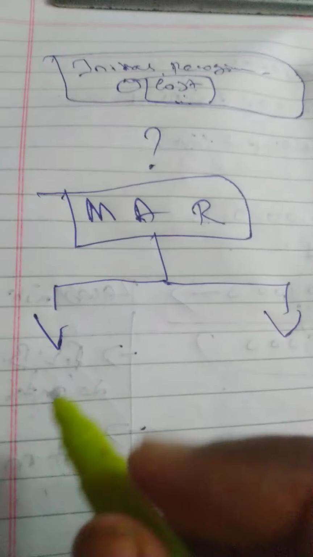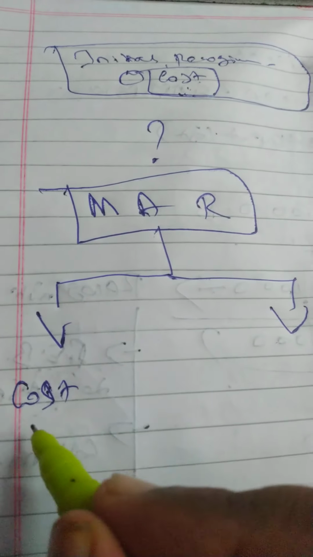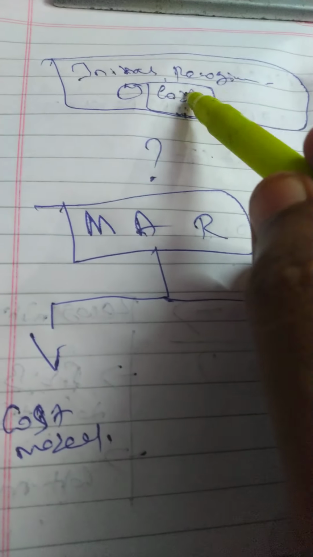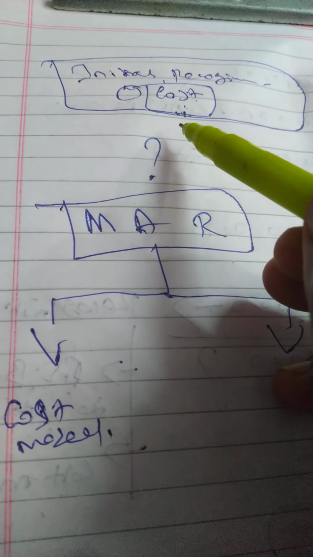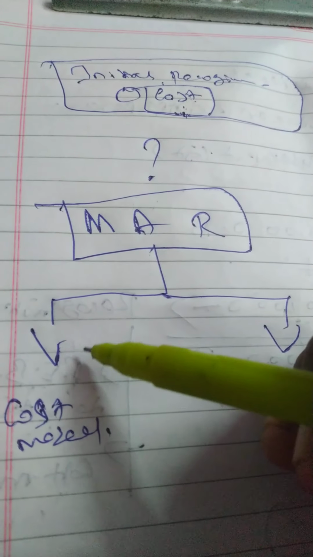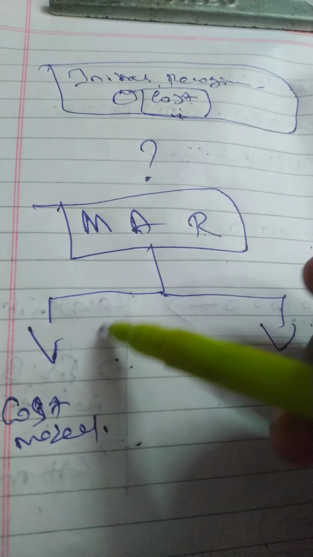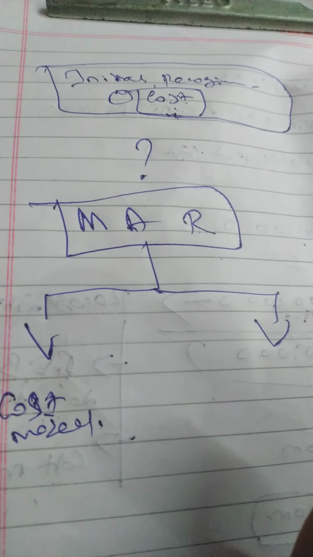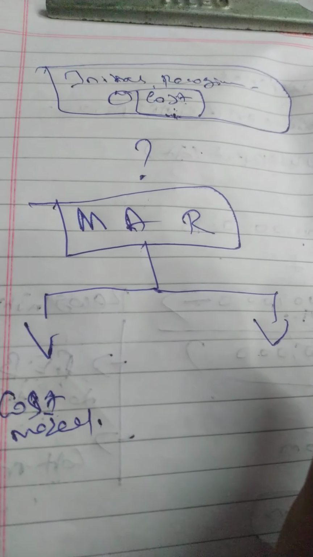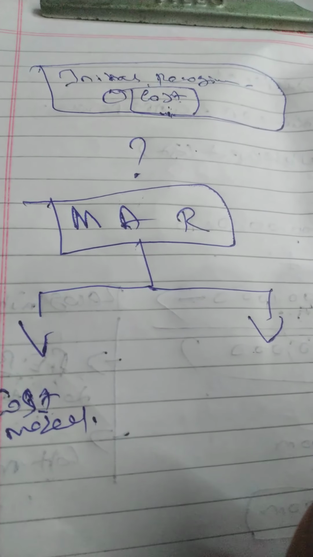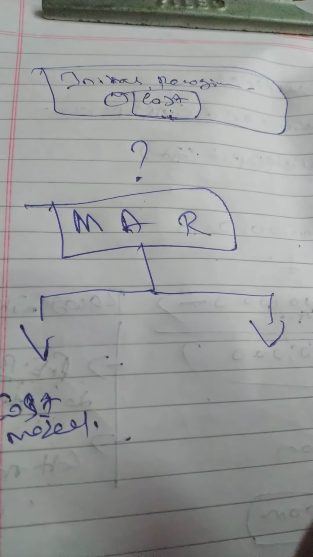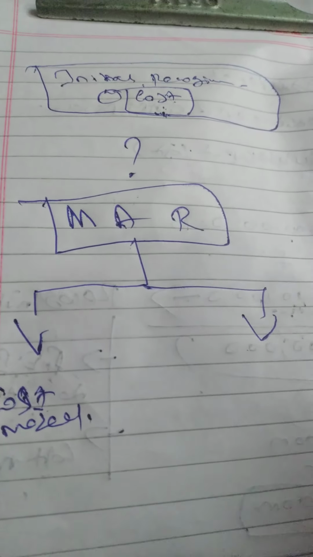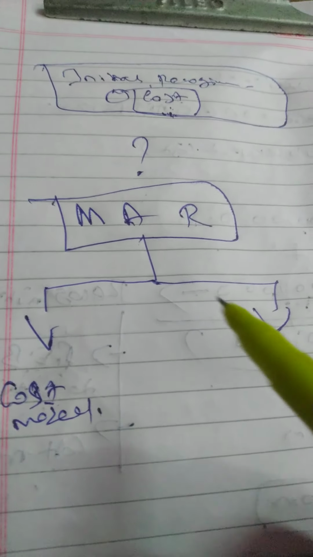One is the cost model. Cost model means initially you recognize the cost, then every year you depreciate, and the remaining balance you keep at cost. Simply the cost initially booked, 10 lakh rupees. I am following the SLM method, every year providing 1 lakh rupees depreciation. So 10 minus 1, 9 lakh. Again 9 minus 1, 8. 8 minus 1, 7. 7 minus 1, 6. 6 minus 1, 5. That is the cost method.